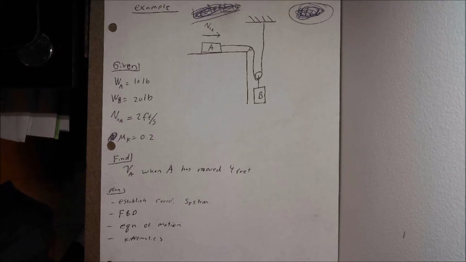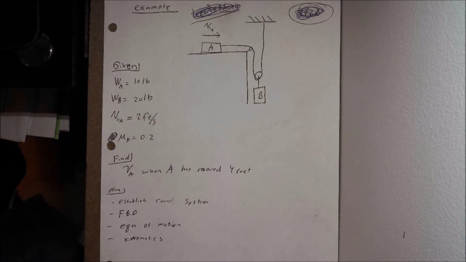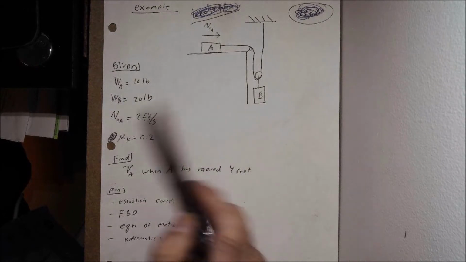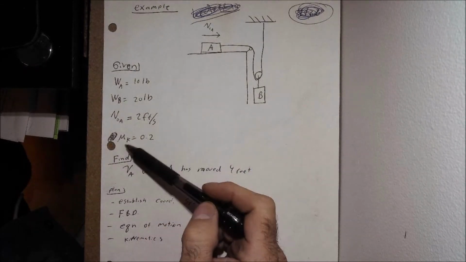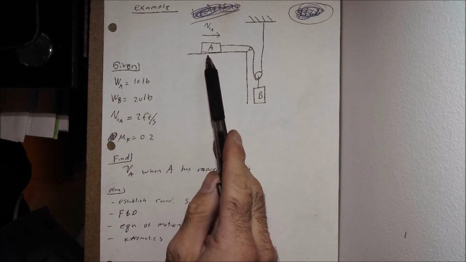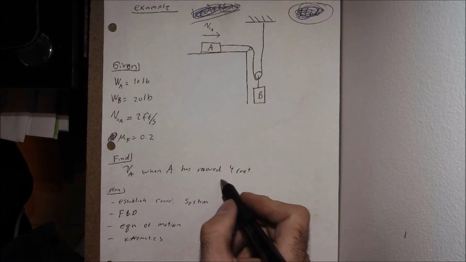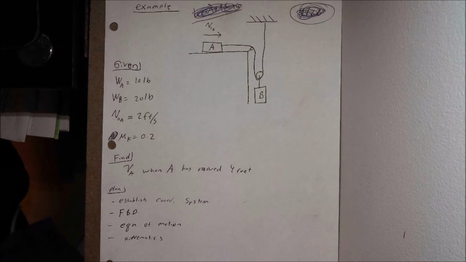So now that we've had that opportunity to look through the problem statement and the given diagram, get an idea of what's going on, how the blocks are moving over the pulley system, and what they're asking us to solve for, our next step is to create our setup page. So that's exactly what we do here. We write down all of our given information in one clear spot so we can reference back to it. Our weight of A, our weight of B, initial velocity of A, coefficient of friction between A and the surface there, and that we're solving for V sub A when A has moved a distance of 4 feet.